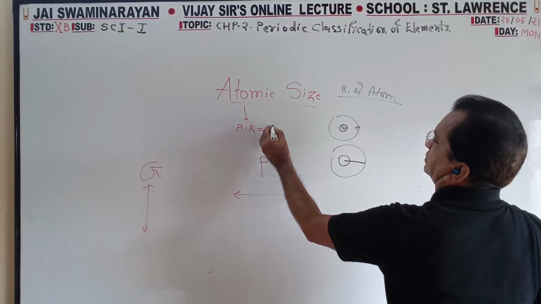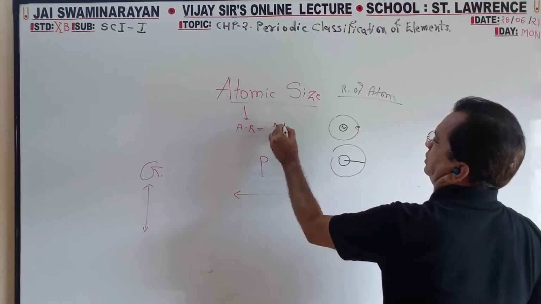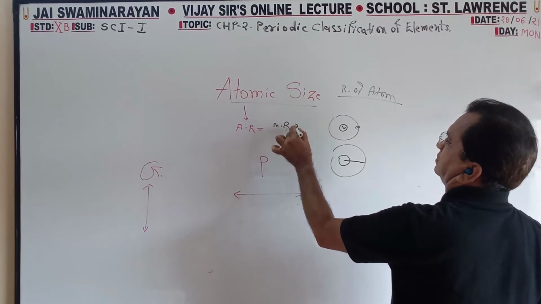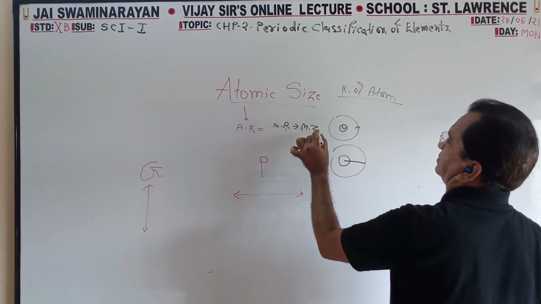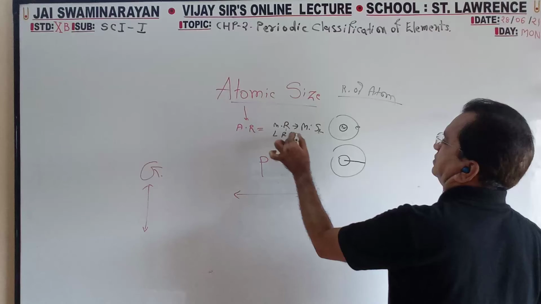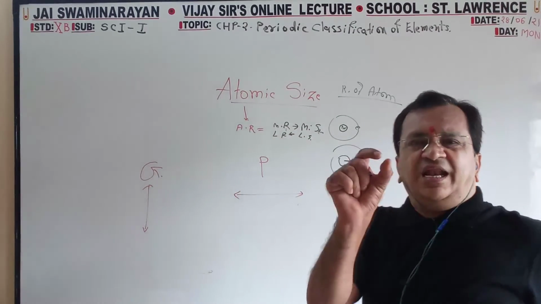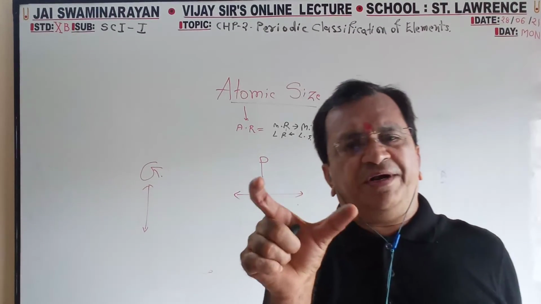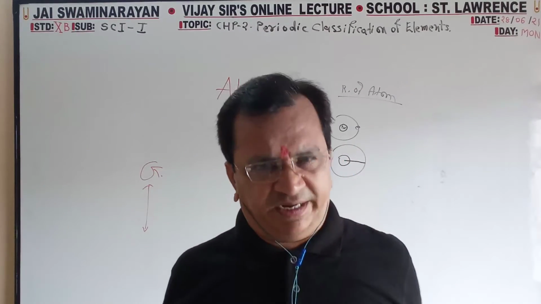More the radius, more the size. Less the radius, less the size. Less radius, small volume. More radius, more volume. Simple, it is mathematical, practical.